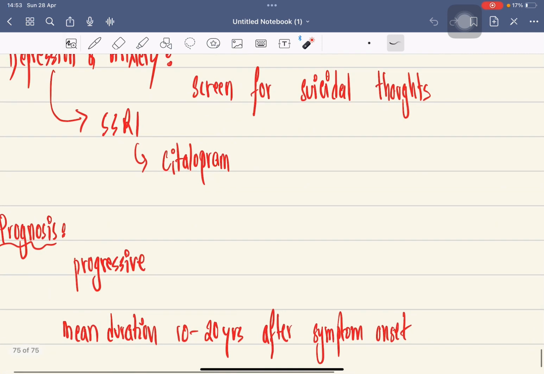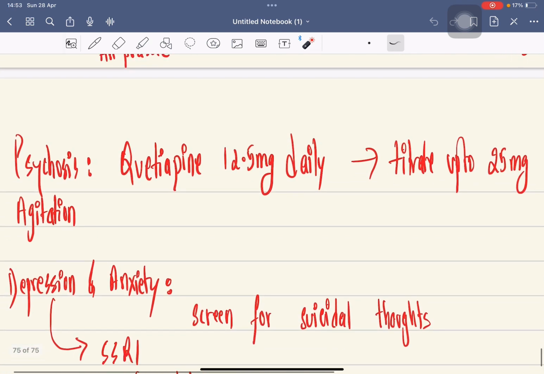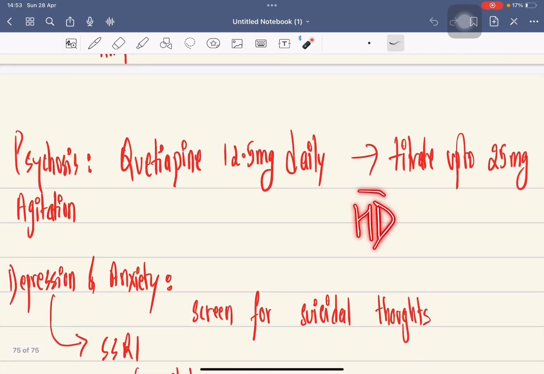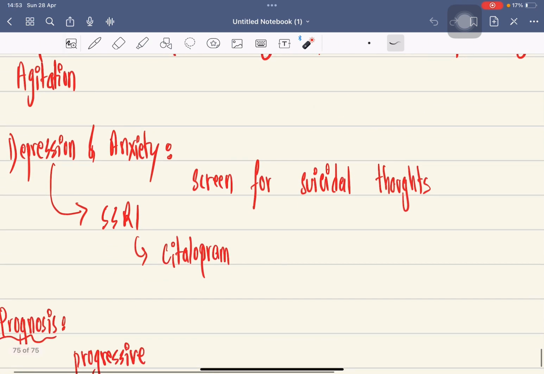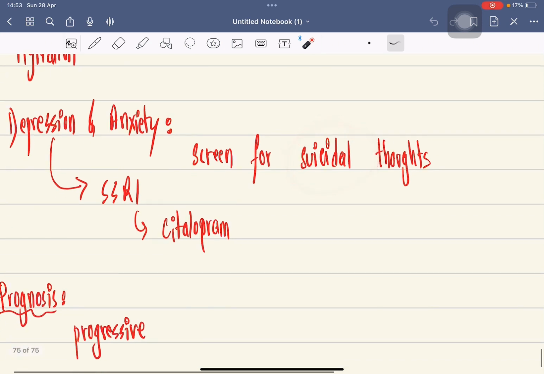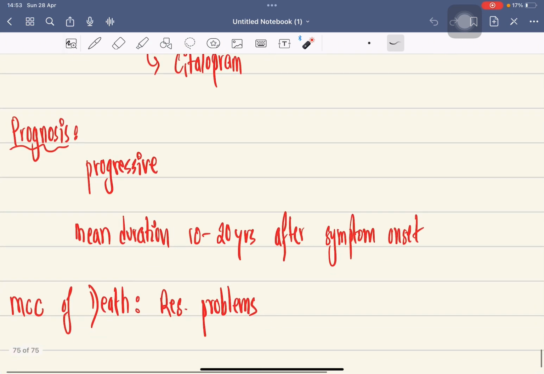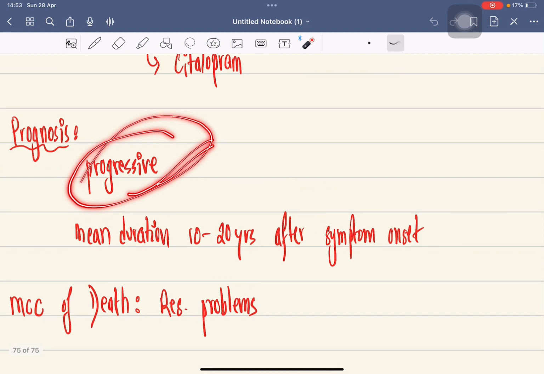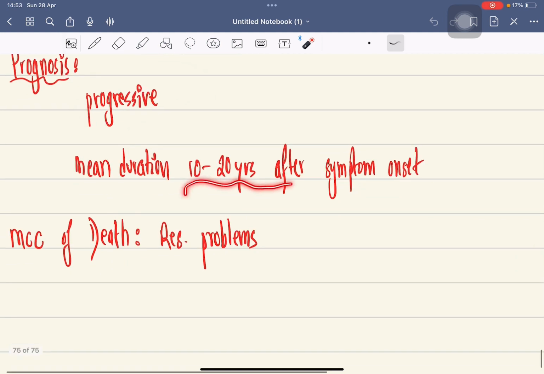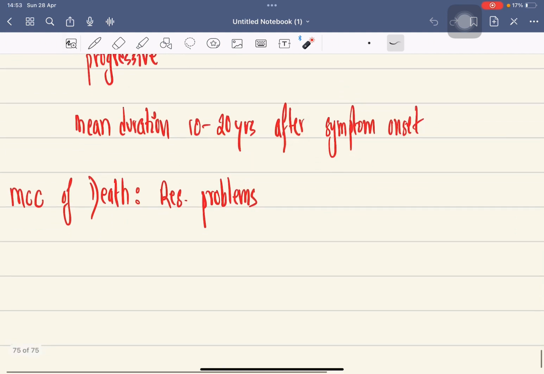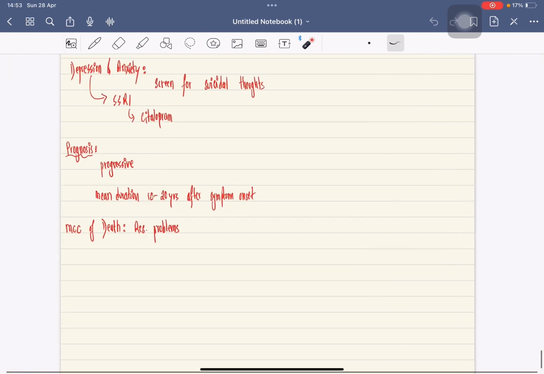The most common cause of death for Huntington disease with psychosis features is suicide, so we should screen. The prognosis is progressive. The mean duration is 10 to 20 years after the symptom onset, and the most common cause of death is respiratory problems.